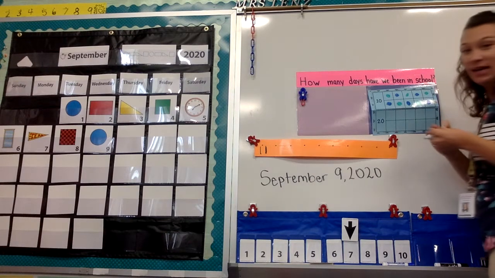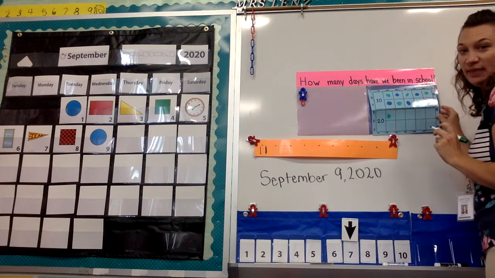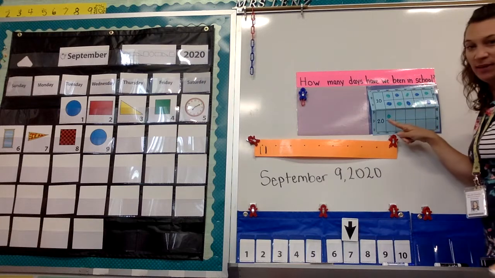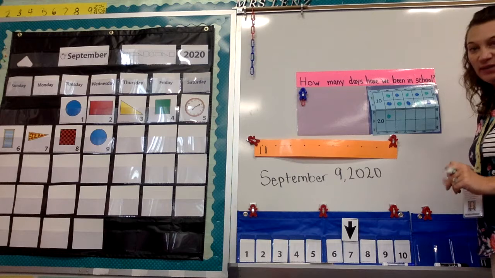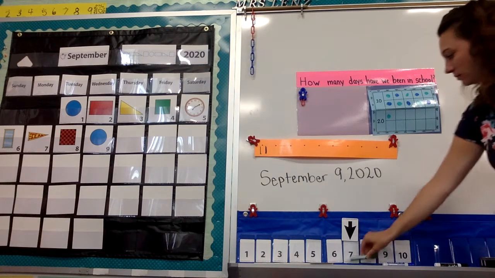We're going to make our next dot down here. And we know that that is 11. So let's count. We have 10. One more makes 11. Remember, we don't have to count these individually because we can see that that's a full 10 frame, and we know that that's 11. Okay.